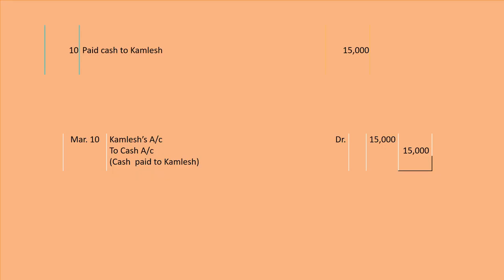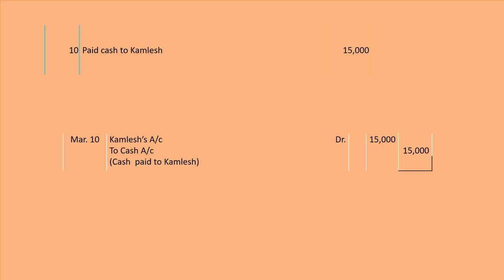And according to the rule of personal account, debit the receiver. That's why we will debit the Kamlesh account. So here March 10 Kamlesh account will be debited with rupees 15,000 to cash account with rupees 15,000. And finally the narration will be cash paid to Kamlesh.